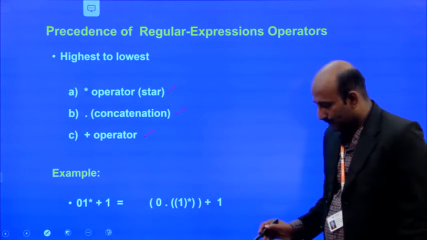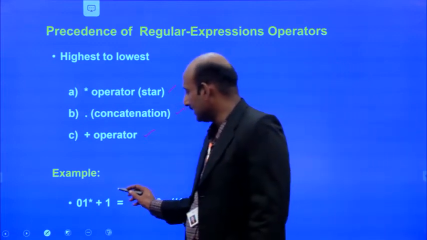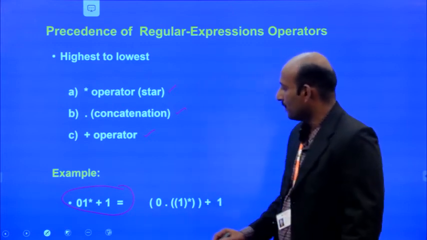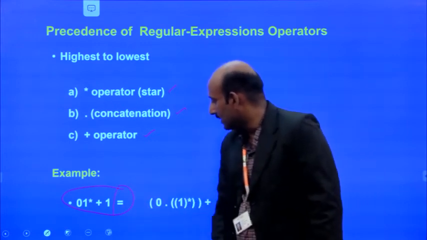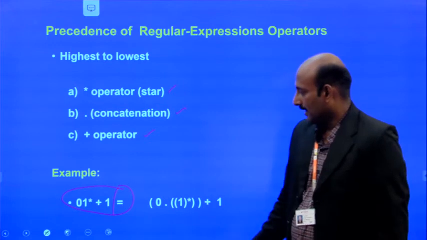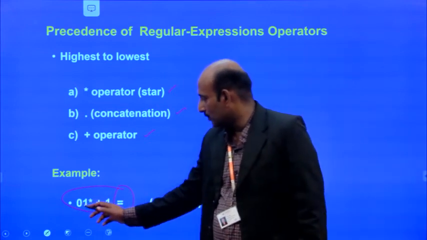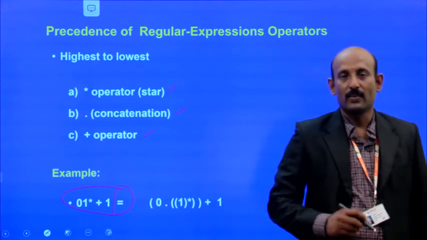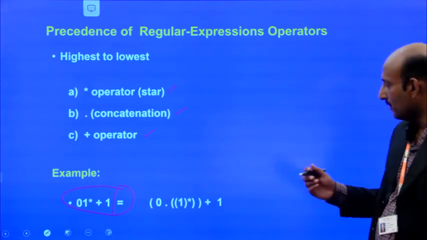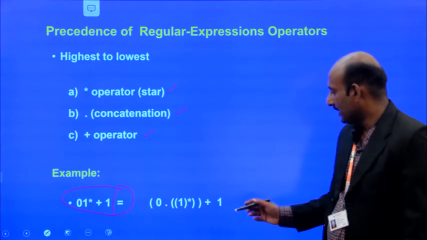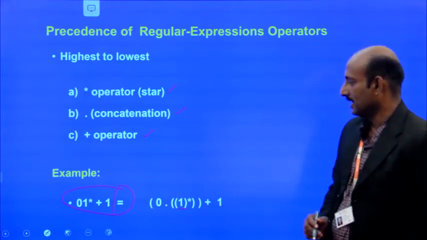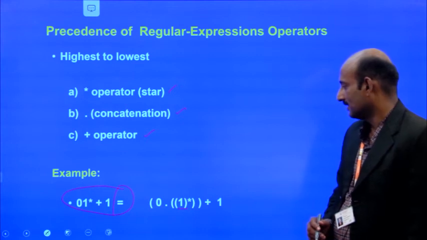Suppose we have a regular expression in this form: 0 dot 1 star plus 1. How do we evaluate it? First we take 1 power star, which is the highest precedence.